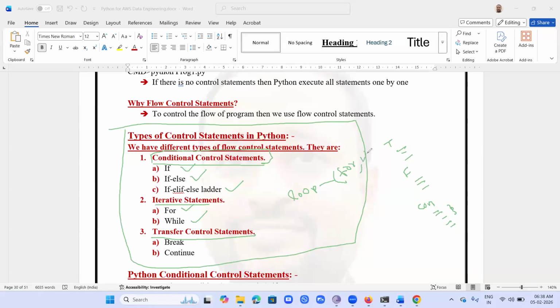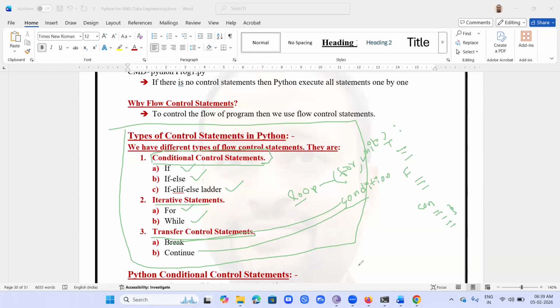Within a loop, we use these transfer control statements with a condition. If this condition is true, break. If this condition is true, continue. Such statements we use inside a looping. Practically, we are going to see what is break and what is continue.